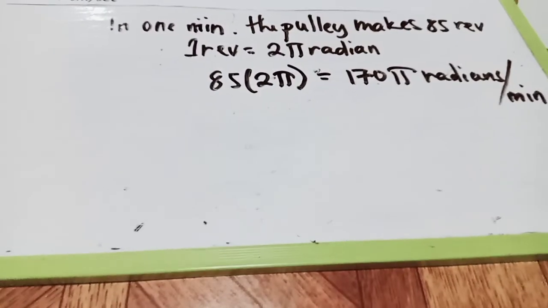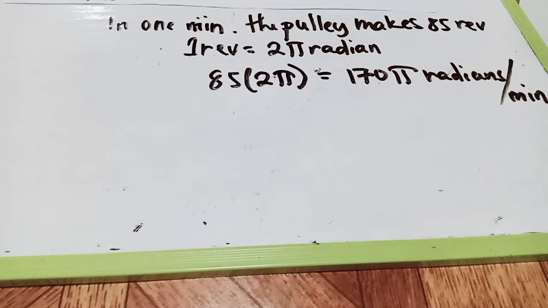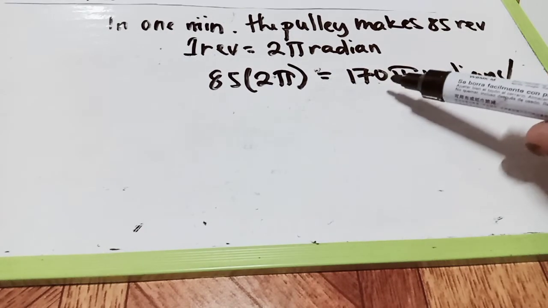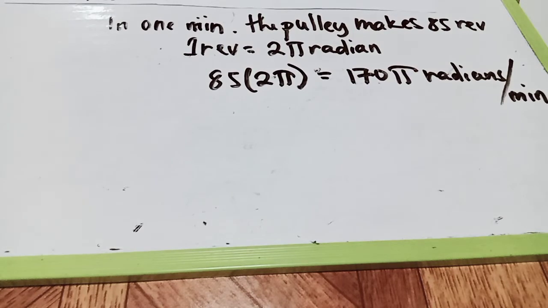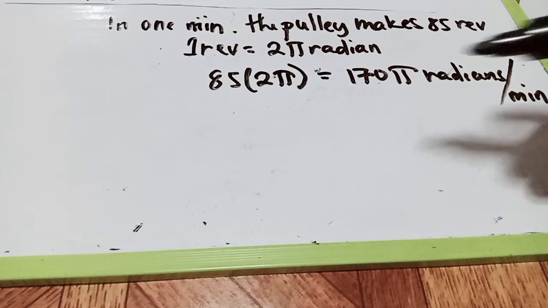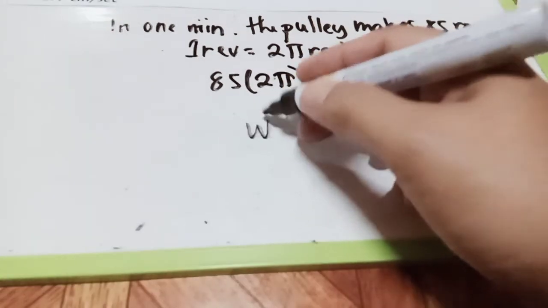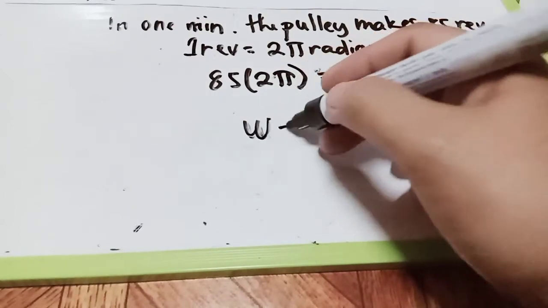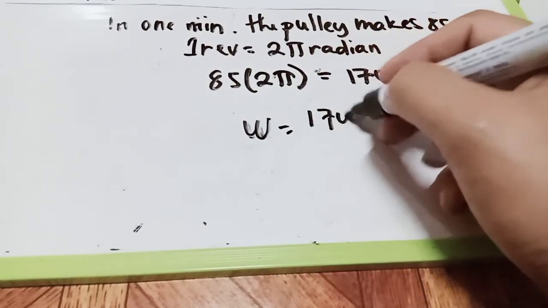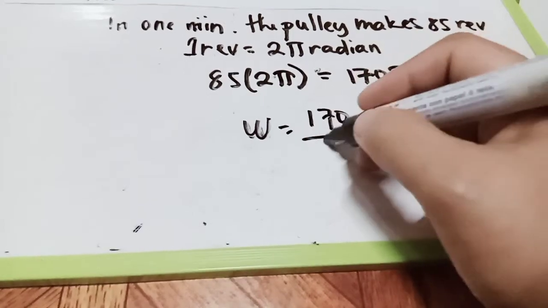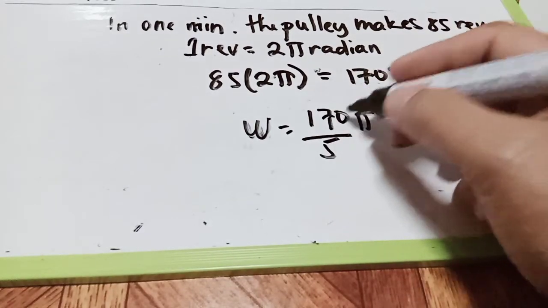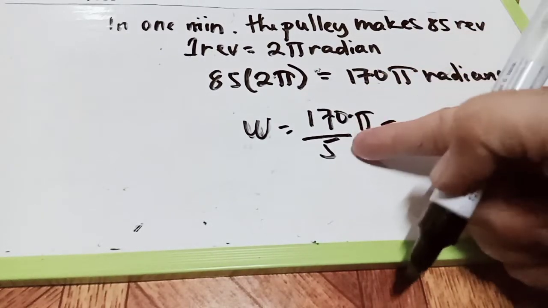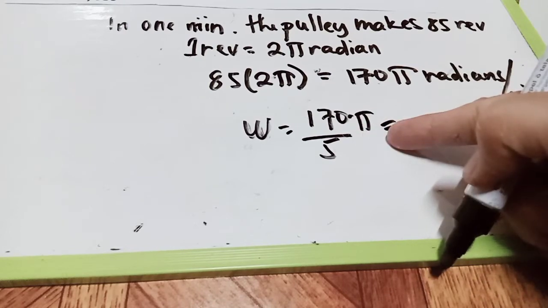So the next step, take note, this is per minute. How do we make this into seconds? Since there are 60 seconds in 1 minute, and this is the symbol for angular velocity, we have 170 pi divided by 60.